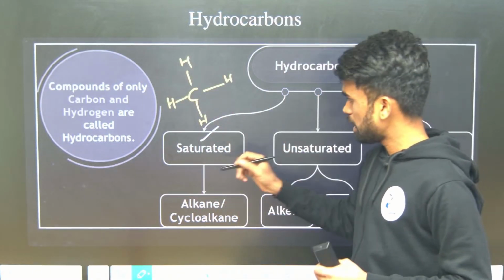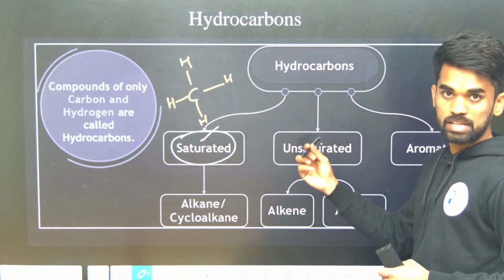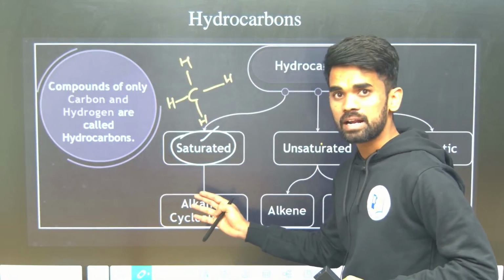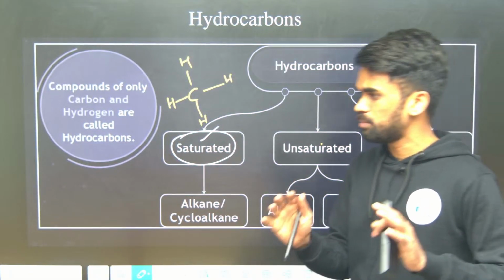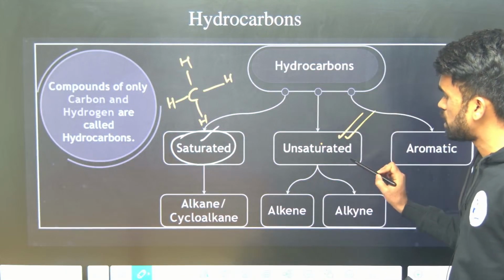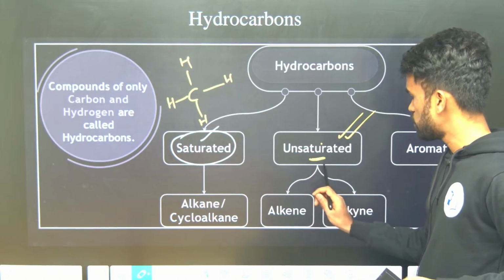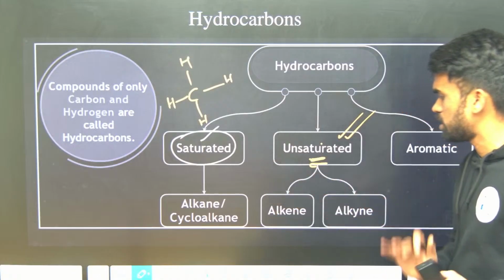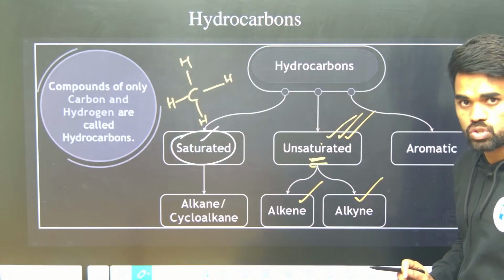Now, the saturated compounds like alkanes are less reactive when compared with unsaturated compounds, that is, with alkenes and alkynes. Remember this statement. One more statement here about unsaturated compounds: they contain at least one pi bond along with the sigma bond. Alkenes and alkynes are the best examples of unsaturated compounds.